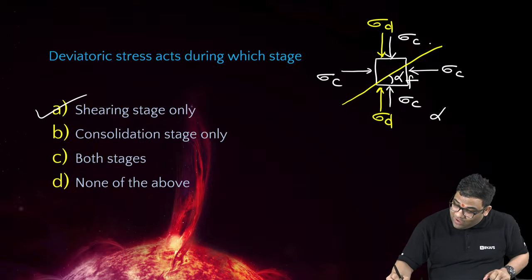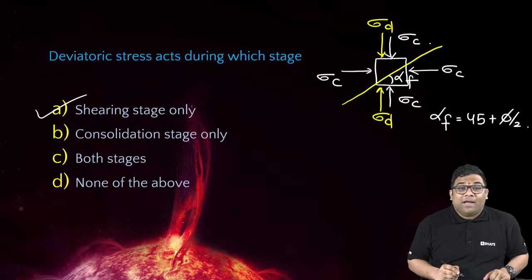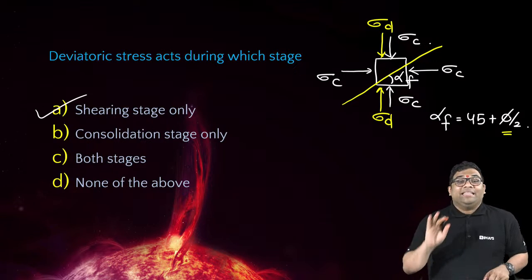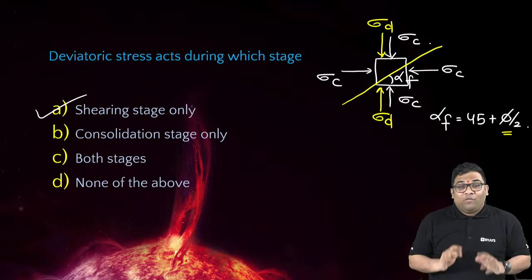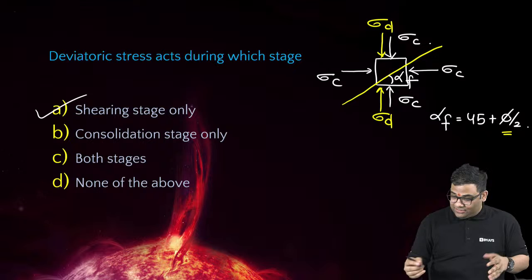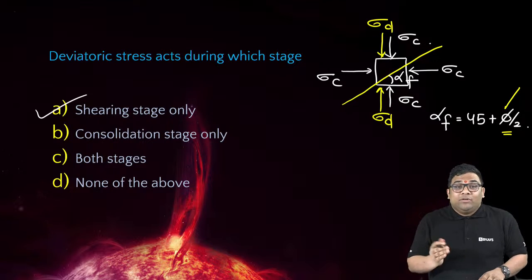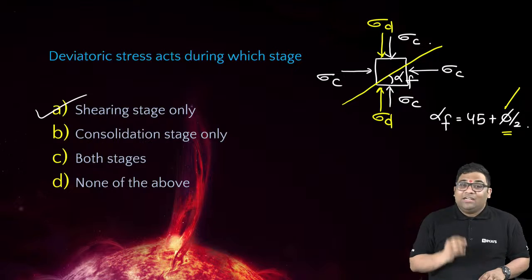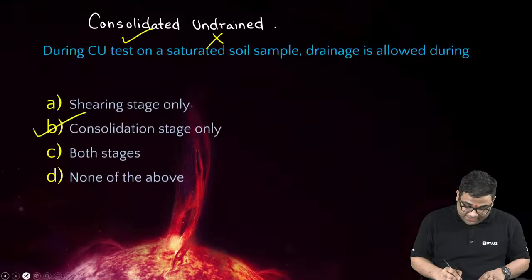If I get this alpha F, this is 45 plus phi by 2. So if I get this 45 plus phi by 2, I get the phi, the angle of internal friction of the soil. Understood? To find out these shear strength parameters, phi, I do a test, and that test is known as what? Triaxial test. Let us see the triaxial test now.